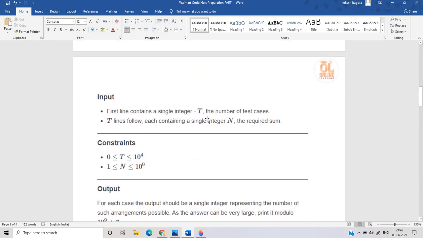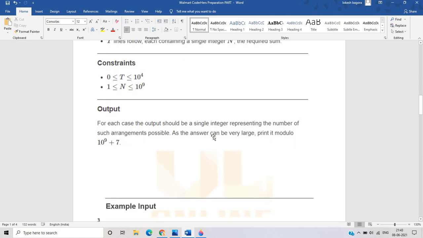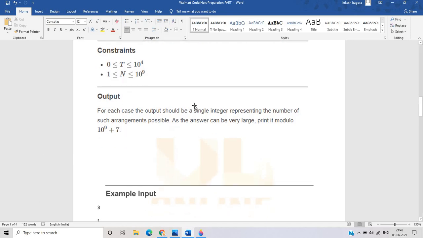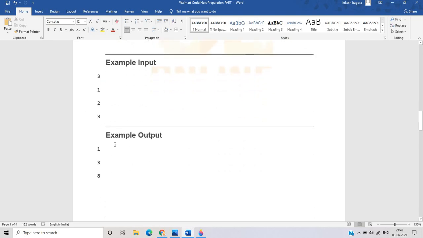The first line contains a single integer T, the number of test cases. T lines follow, each containing a single integer, the required sum. For each case the output should be a single integer representing the number of such arrangements possible. As the answer can be very large, print it modulo 10 to the power 9 plus 7. There are so many arrangements, so the answer can be very large, so we print it by modulo. This is the example input 3, 1 2 3, and this is the example output.